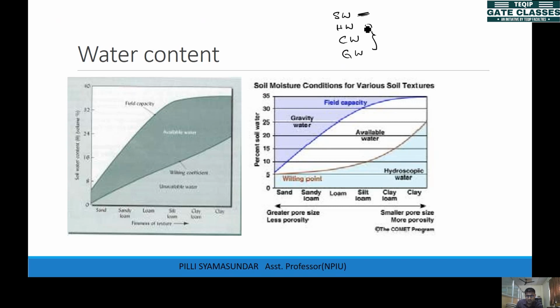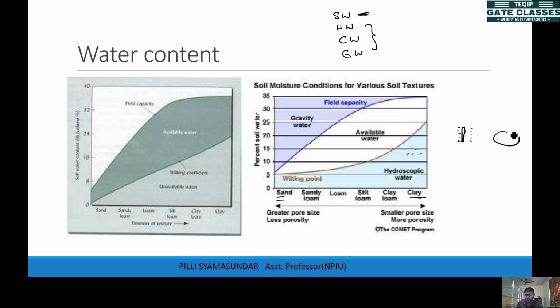Now, if you observe here, this is clay and this is sand, so the size is increasing in this direction. Clays are the smallest particles and sands are large particles in this bunch. As the soil particle size decreases, the hygroscopic water increases. If the particle size is very small, the water adsorbed to the soil particle will be more.